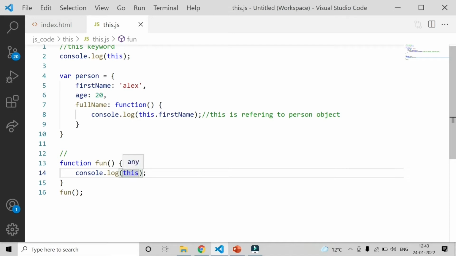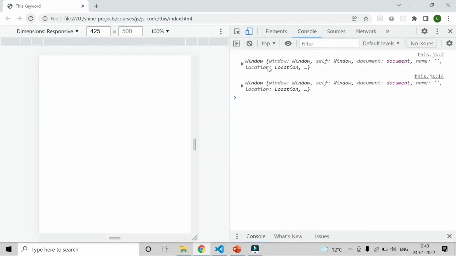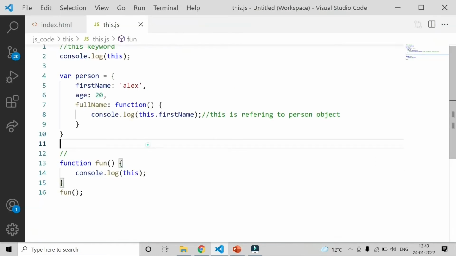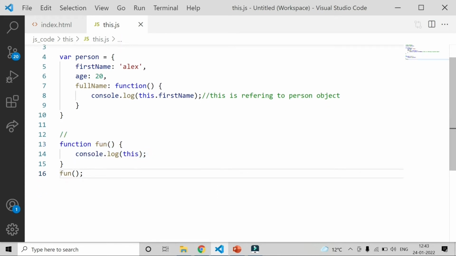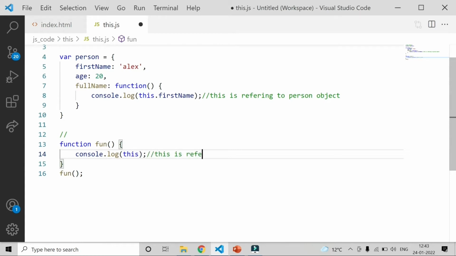If I refresh, I can see it is referring to the window, because window is the owner global object for this fun function, since fun is a function directly inside this document. The owner of this document is the global object, which is window. So that's where this is referring to the window object.